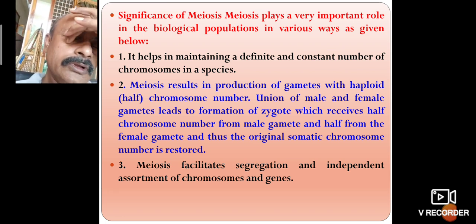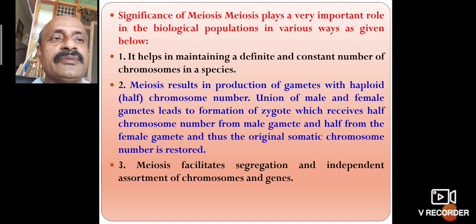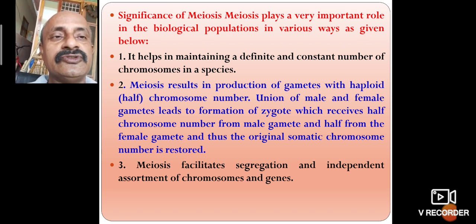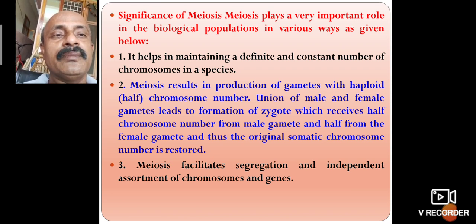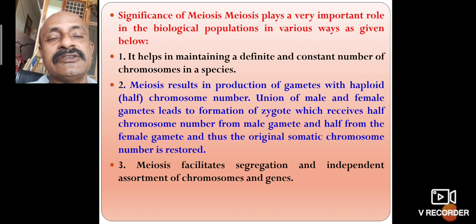The zygote receives half the chromosome number from the male gamete and half from the female gamete, and thus the original somatic chromosome number is restored.